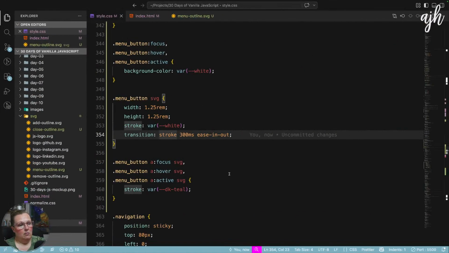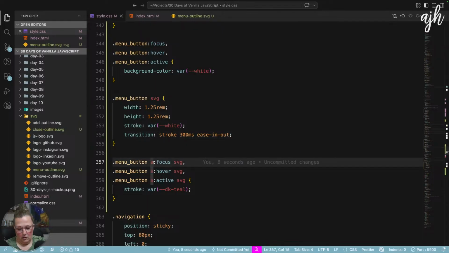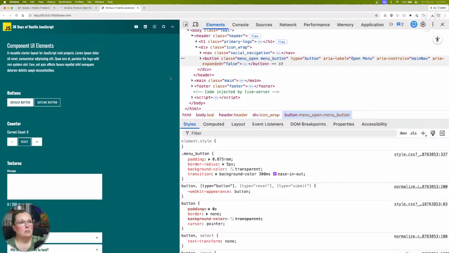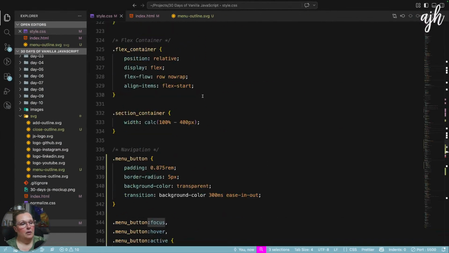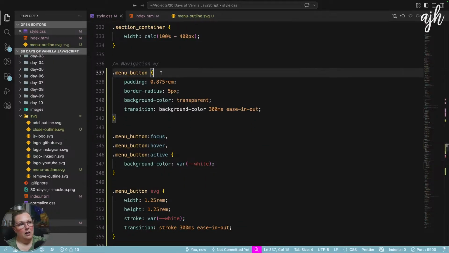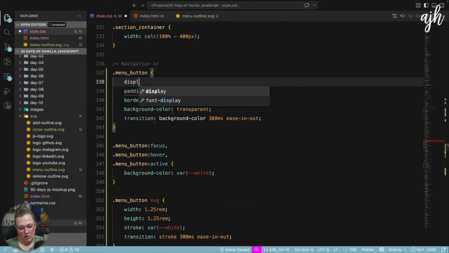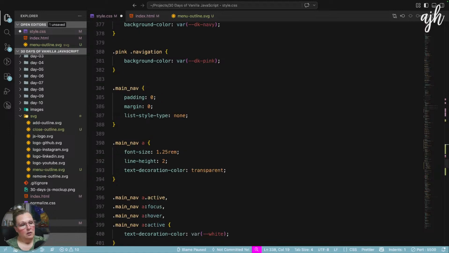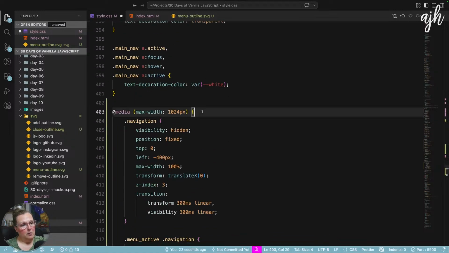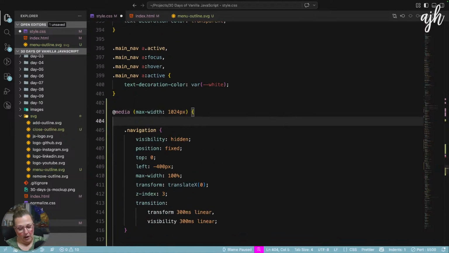Why can't we? Oh. There we go. So this should be display none on desktop, right? And then the menu button on mobile is display block or display inline block.